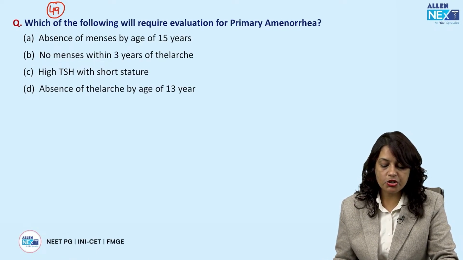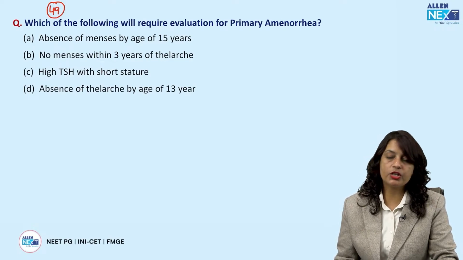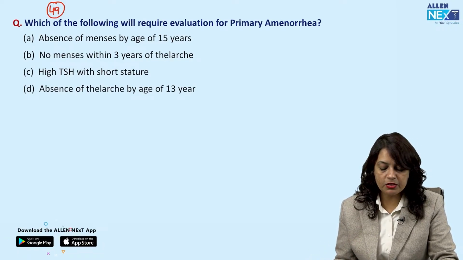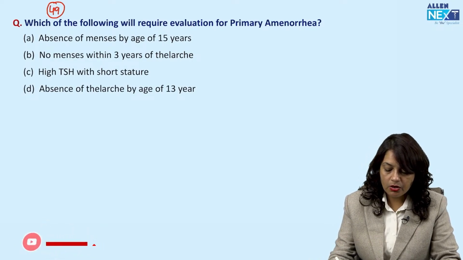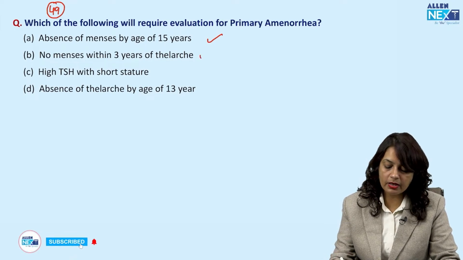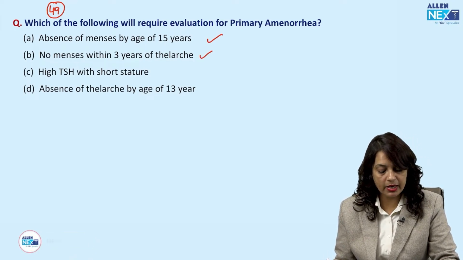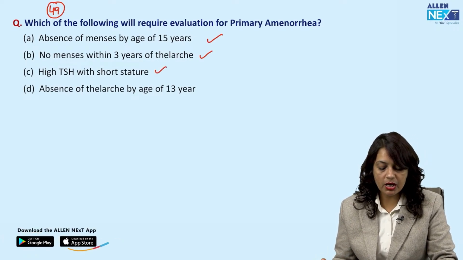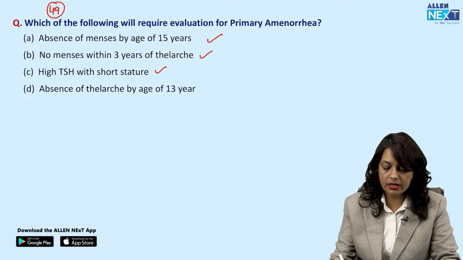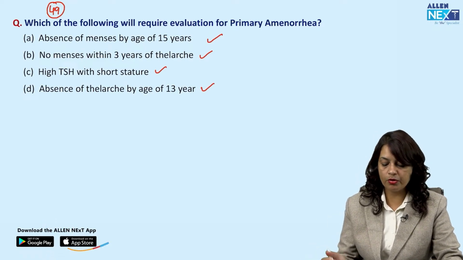Now, next is, which of the following will require evaluation for primary amenorrhea? Absence of menses by the age of 15 years. This is correct. No menses within 3 years of thelarche, that is breast development. This is also correct. High TSH with short stature. This also requires evaluation. Absence of thelarche by 13 years. So, answer is all of the above.